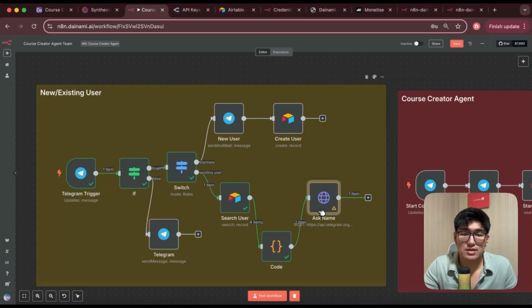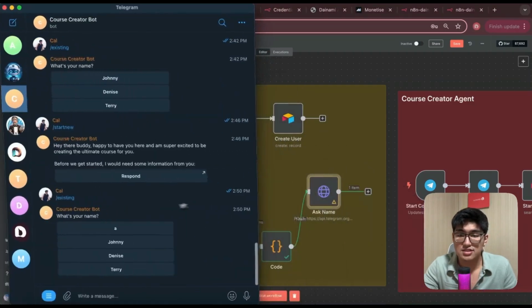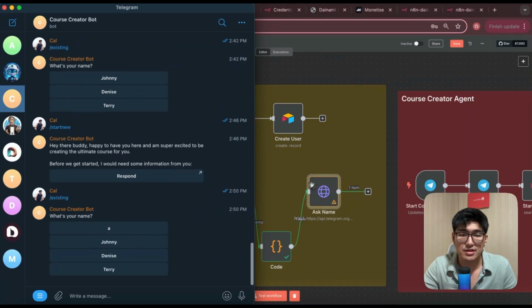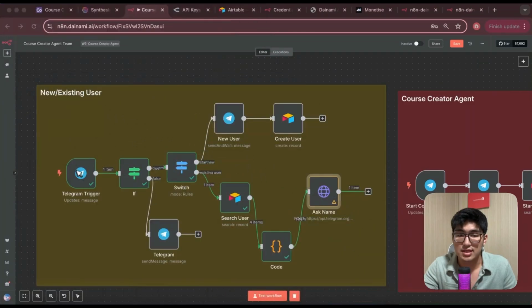And so for the last one, instead of using a normal Telegram node to create such features, we do have to use something called HTTP request, which is to create a custom connection into our Telegram. Right, so usually there are nodes already set up for different integrations, but for applications that are unable to be integrated onto n8n at the current moment, we can actually create this thing called HTTP request and use the API documents from the Telegram platform or any other platforms that you're connecting to and connect it via this specific format. Okay, and this is actually very valuable to connect many different applications that we want for our automations.